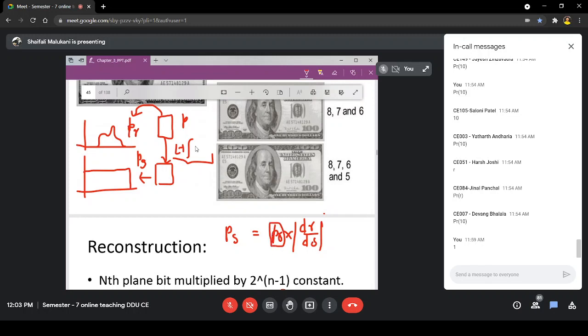Then I will apply this operation over this, right? Then I will obtain S. So I will have my output image, because I have the equation. By taking the input image, I will first obtain PR, so this term is available with me. Then I will apply this transformation over this, and I will obtain the image S.